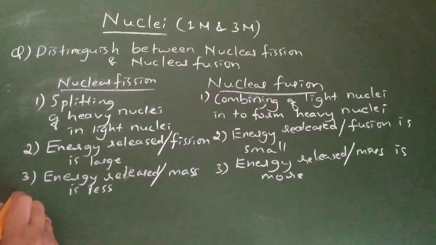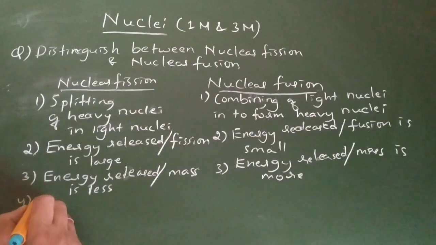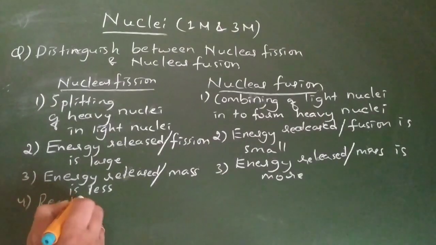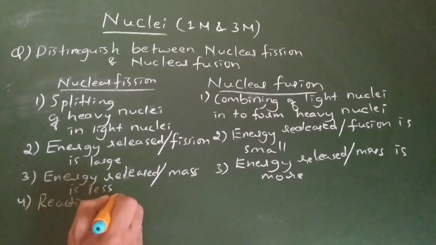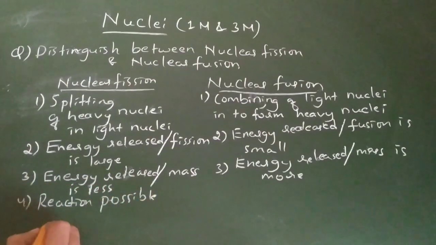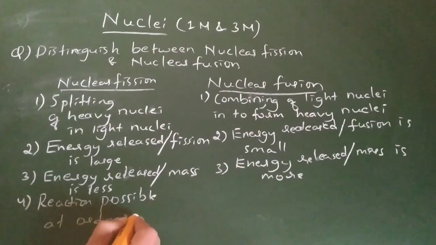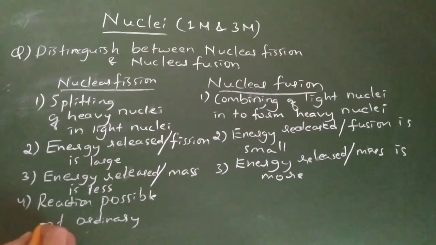Okay, next point. One more point we can write. This reaction, fission, is possible at ordinary temperature. Are you getting that?